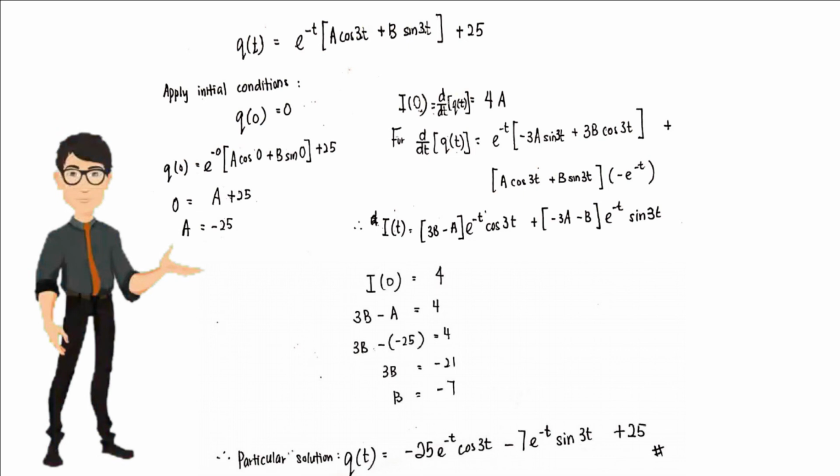Next, apply the initial values given: when the time is 0, the charge is 0 and the current is 4 ampere. Substitute 0 into Q of t. We get that A equals 25. Meanwhile, to get the current equation, we need to differentiate Q of t. Then substitute I at 0 equal to 5 and solve for B. Then as a result we will get the particular solution of Q of t.